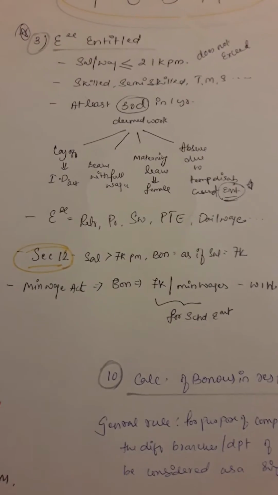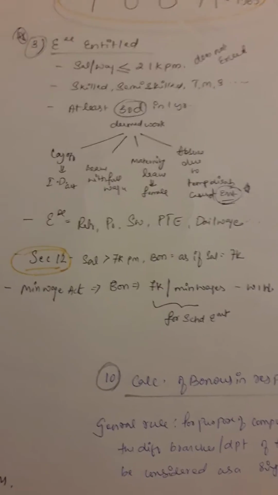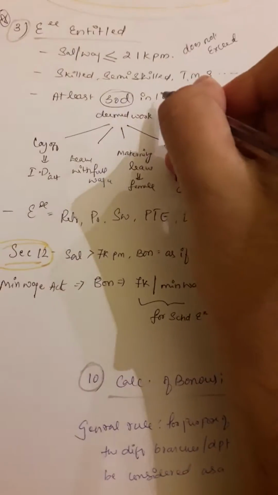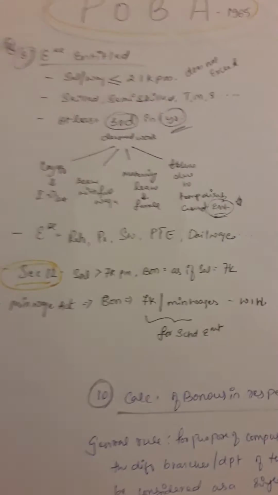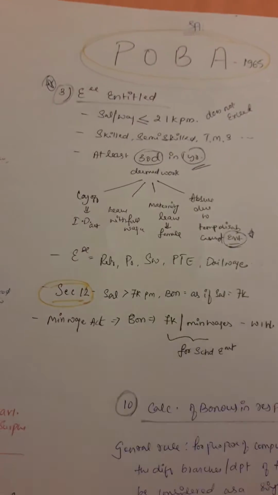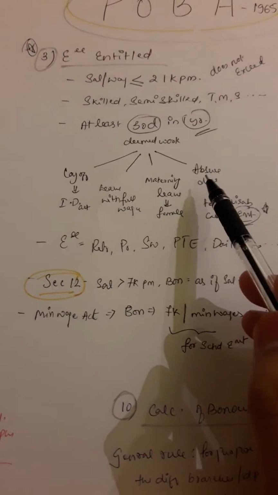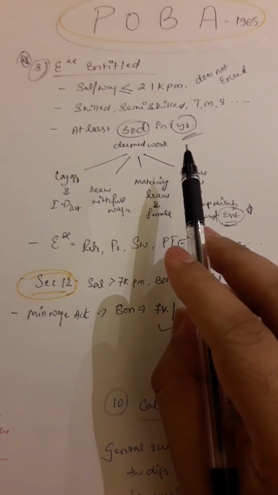Why? Because they worked only for 28 days, and 30 days they haven't worked. They should have worked for a minimum of 30 days in 1 year. This is not 1 month, in 1 year they should have worked. And suppose there are two females who had gone on maternity leave suddenly. Then it applies for them, because maternity leave is known as deemed work.